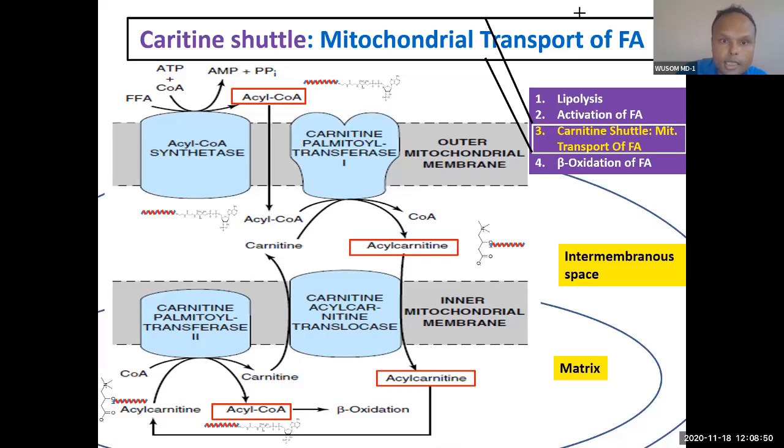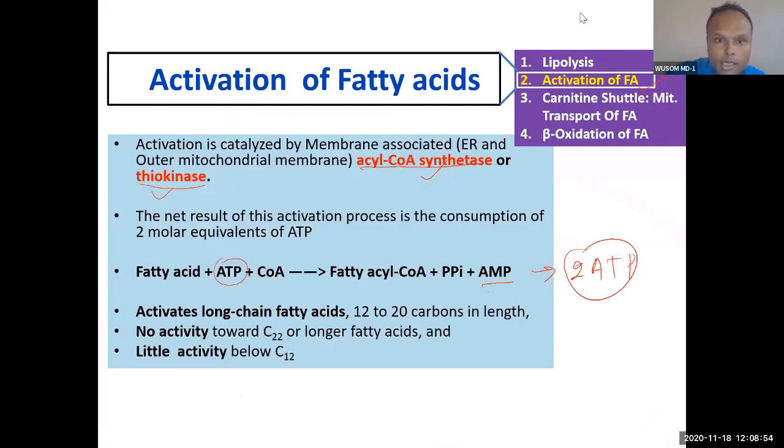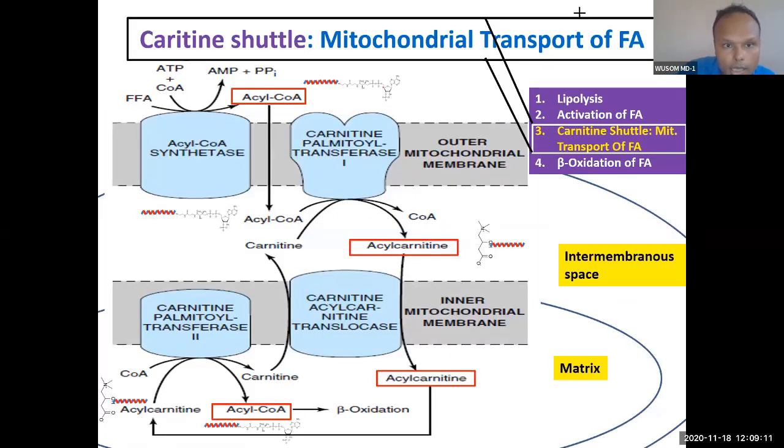You saw this converted, and where is this enzyme present? The location of the enzyme is also important. This enzyme is located in the endoplasmic reticulum. It is also a membrane associated enzyme, present in the endoplasmic reticulum or the outer mitochondrial membrane. So this reaction, the conversion of fatty acid to acyl CoA, the activation process, happens in the cytosol.